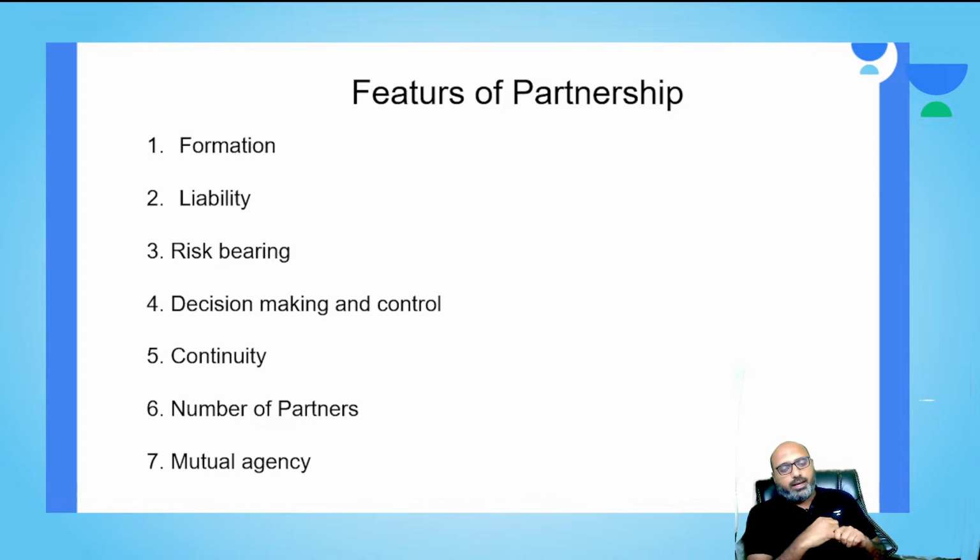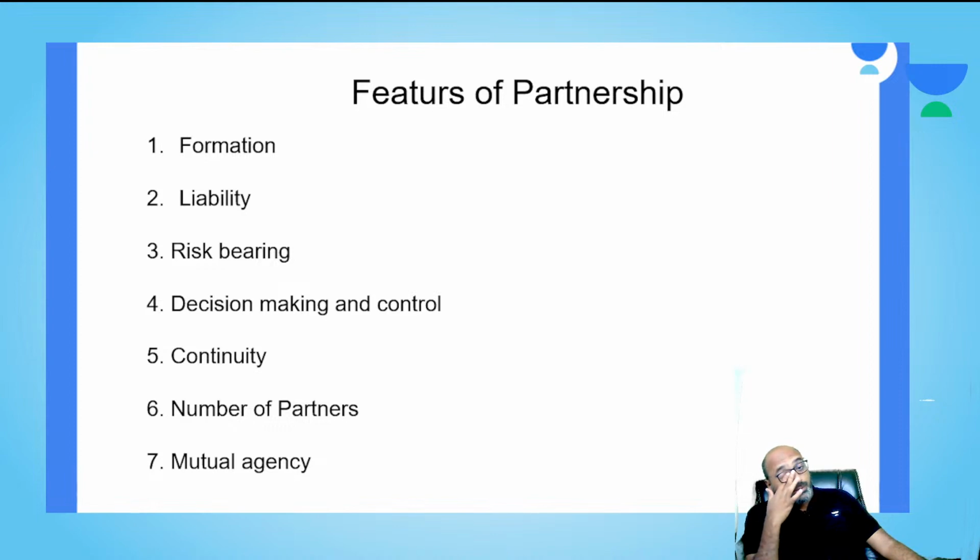Okay? And coming to the third point, it is risk bearing. When I say risk bearing, basically the partners bear the risk involved in running the business as a team. And the reward comes in the form of a profit, which is shared by the partners in an agreed ratio. However, they also share the losses in the same ratio.